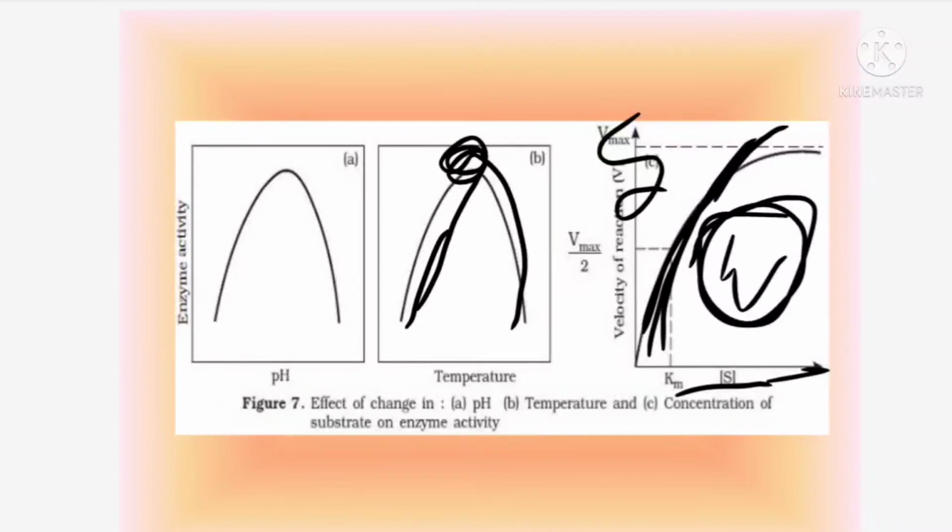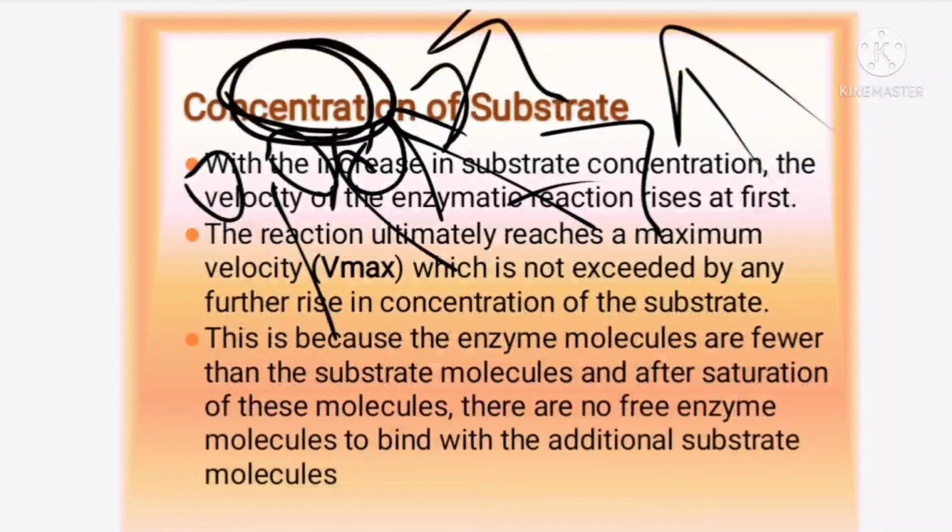So instead of giving the enzyme time to release and come back and bind to the substrate, if you go on increasing the substrate, what will happen? The substrate will not be bound by the enzyme. Gradually you can find there is a drop in the velocity of the reaction. So that's what they are saying.